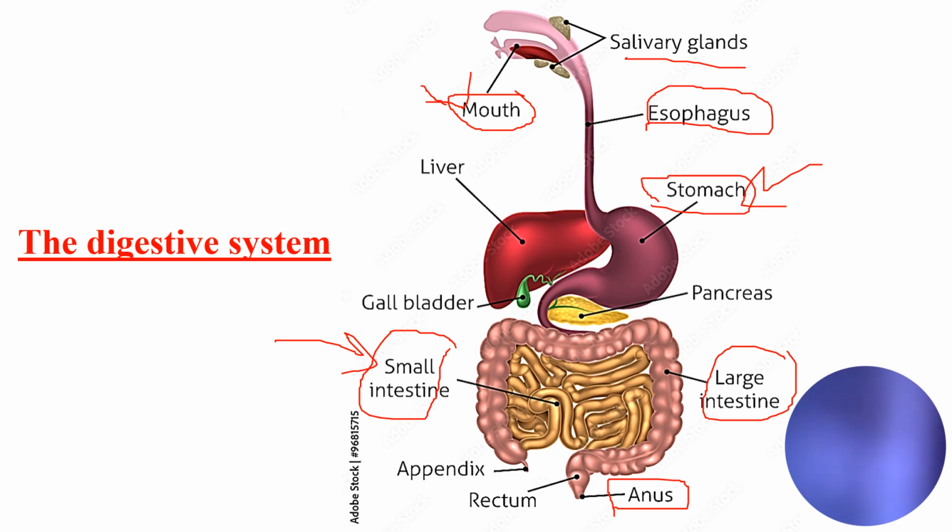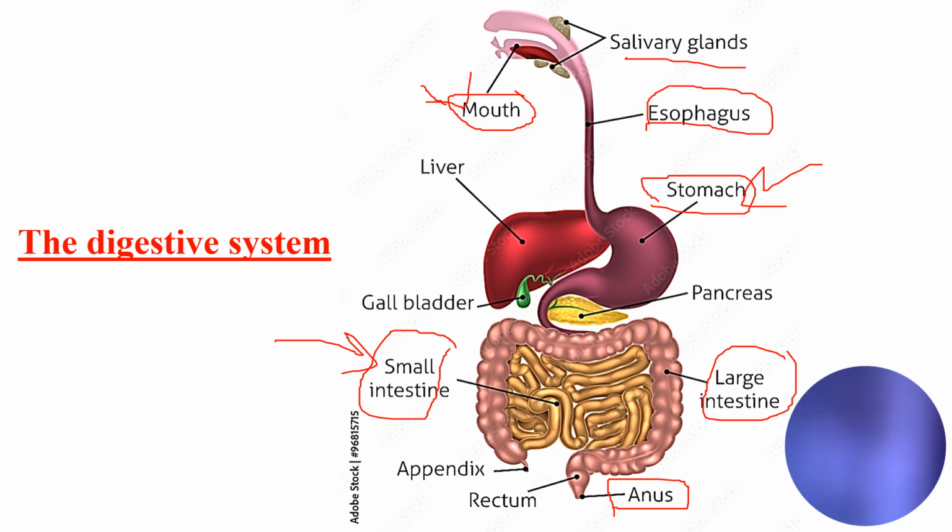These three organs have digestive juices. So we will be focusing on these three organs, and we will be listing the different digestive juices secreted by these organs.